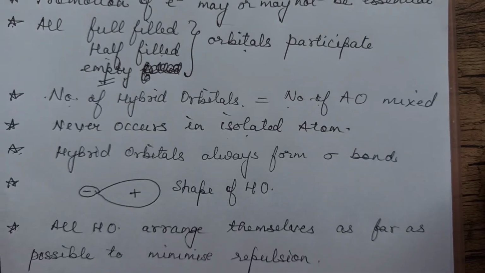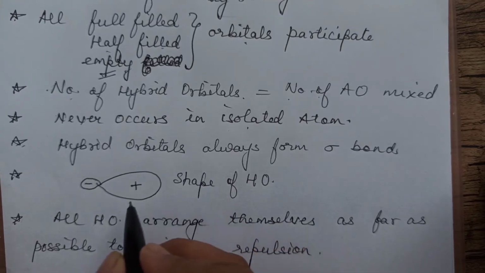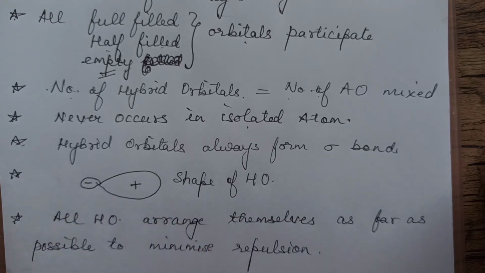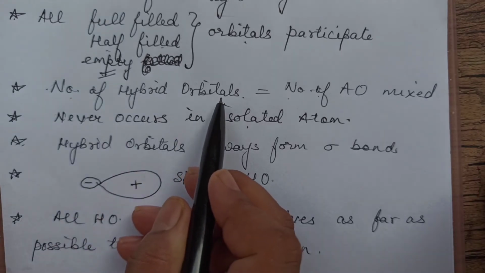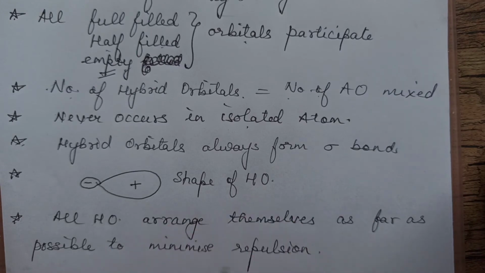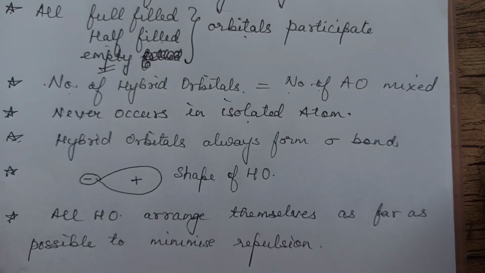Whether it is sp hybridization, sp2, sp3, sp3d and whatsoever, each hybrid orbital will have one big lobe and one small lobe. Then as we said, the number of hybrid orbitals formed will always be equal to how many are mixing. Whatever new are formed, they all will arrange themselves in such a manner that the repulsion between them is minimum. How is the repulsion minimum? When they are arranged as far as possible.